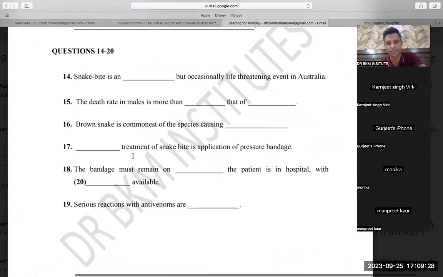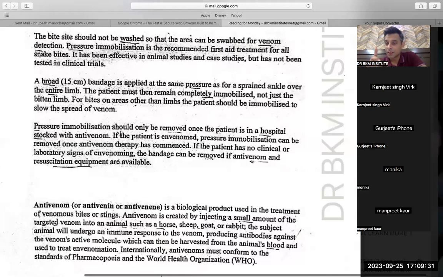Now you will see, over here must is given, over here should only. Should means advice, must means strict advice. So should and must are equal. Must means strict advice, so this is covering that strict word. So pressure immobilization should only be removed, that means it must be removed only when the patient is in hospital. That means the pressure bandage should not be removed until the patient is in hospital. It should be kept on. It should not be removed before the patient reaches hospital. Once the patient reaches hospital, we will remove the bandage. So that was the thing to learn.